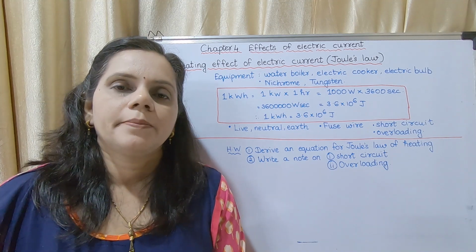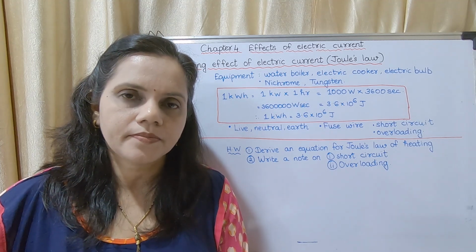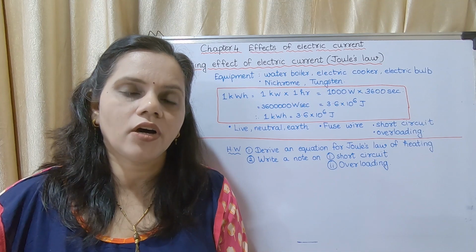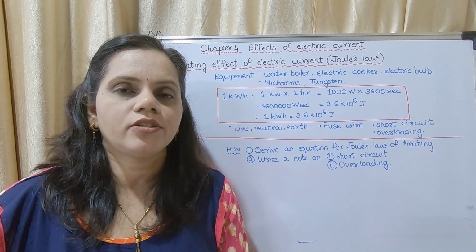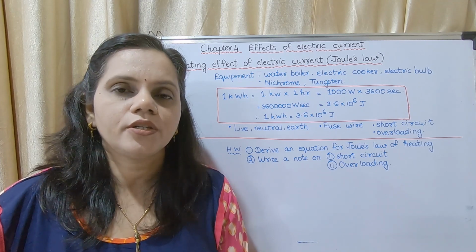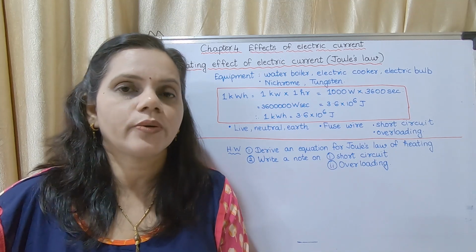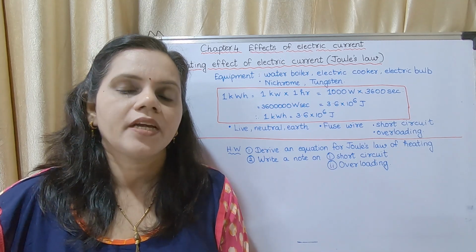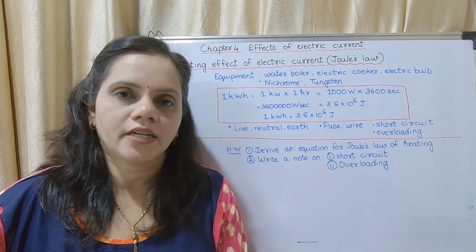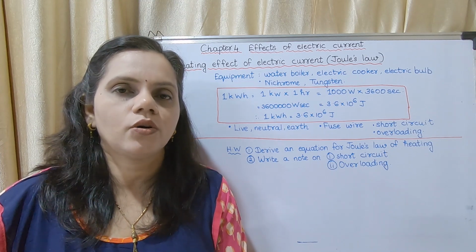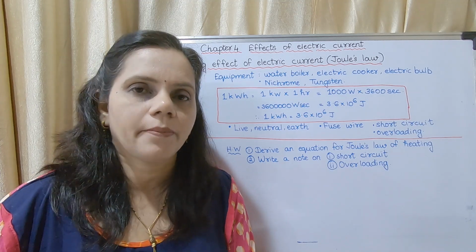I repeat, many times several appliances are connected to a single circuit. All those appliances will need more current, so they will try to draw more current, due to which the fuse wire connected to the transformer will become hot, it will melt and the circuit is cut off. This is called overloading. If you have a question on overloading, you have to write that complete paragraph.